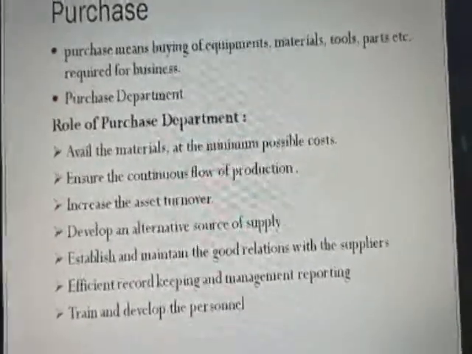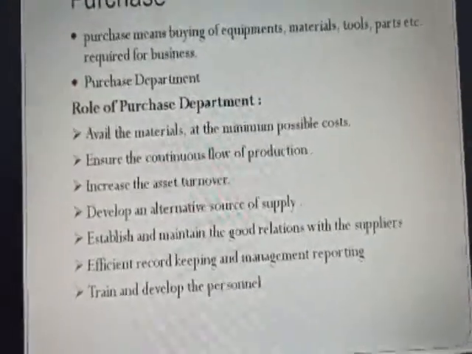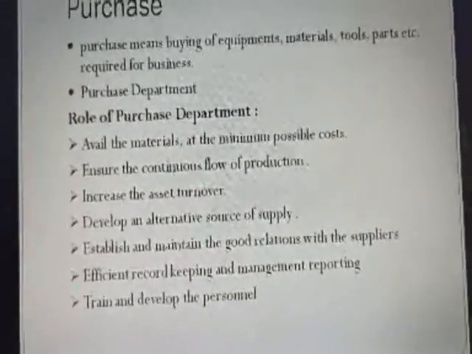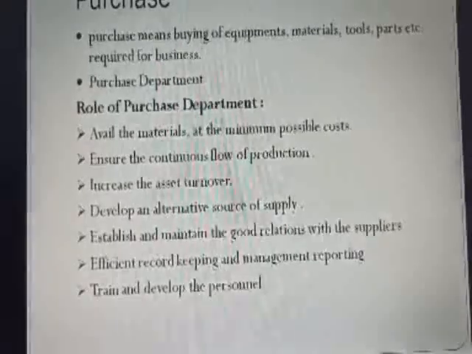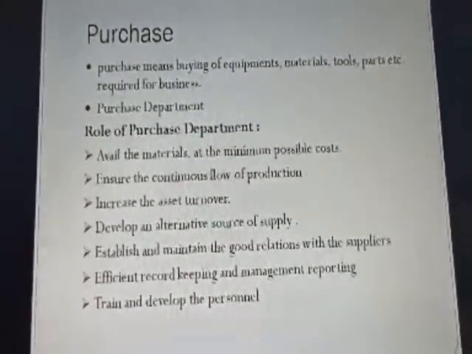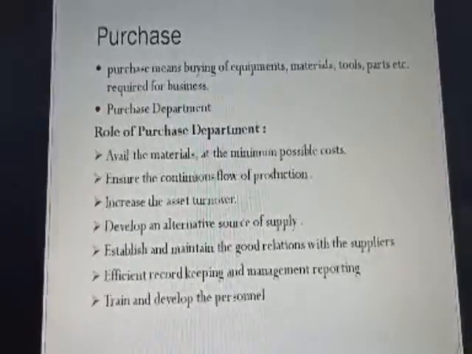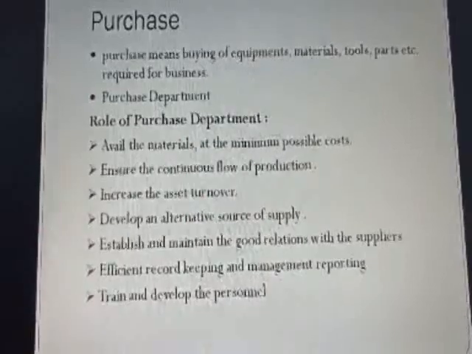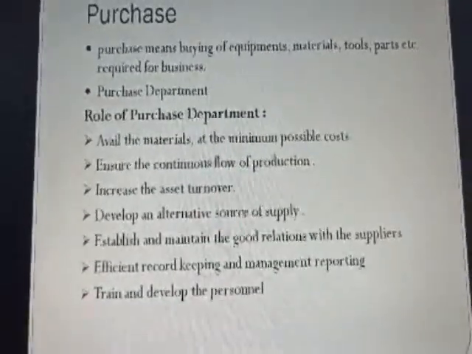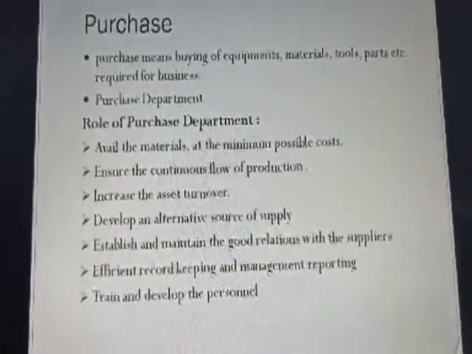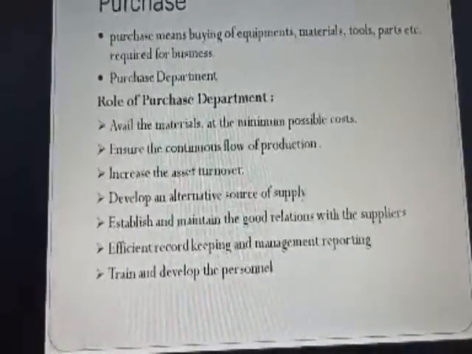The purchase department will try to reduce the cost and purchase at a lower price. Ensure the continuous flow of production. The purchase department has to take care of how many materials are available and how many materials are supposed to be available. That is, it has to forecast how many materials are required in future, and they have to purchase in time in order to have a continuous flow of production.